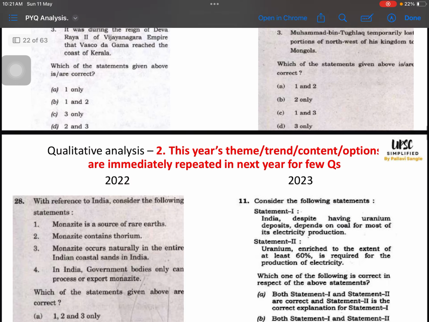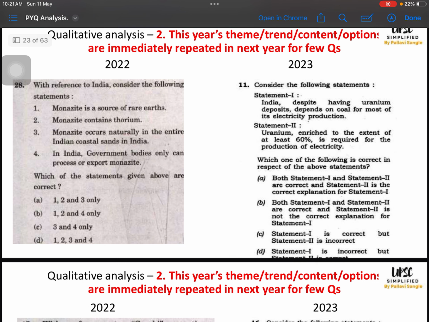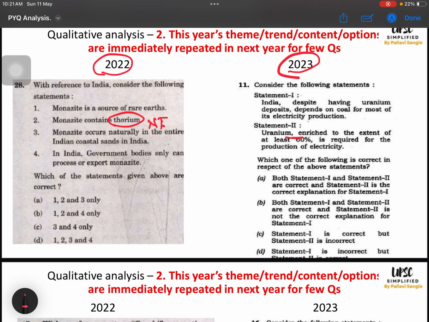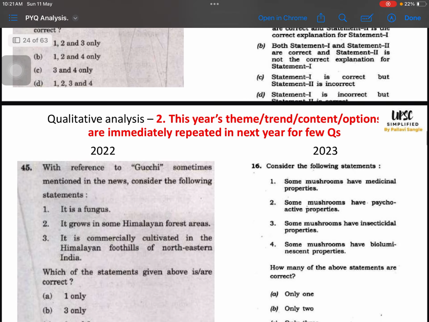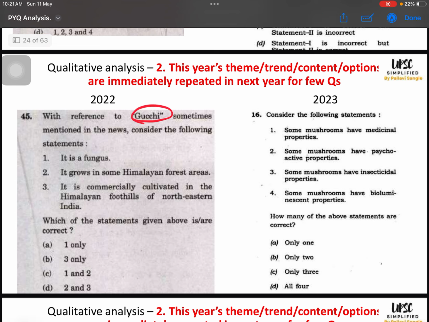Next, they asked about thorium, nuclear energy, right? And they asked in 2022, and they asked about uranium enrichment in 2023. Again something related to nuclear energy. Then in 2022 they asked about Gucchi. Gucchi is a mushroom, right? And in 2023 they asked about mushrooms, right?